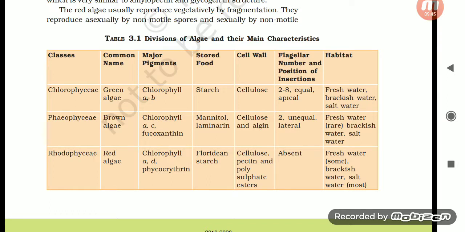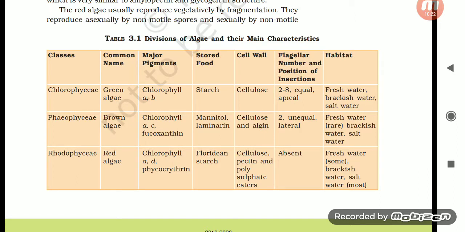Phaeophyceae is brown in color, and that's why it's said to be brown algae. Now, Phaeophyceae has chlorophyll a, c, and fucoxanthin as its major pigments. Phaeophyceae has mannitol and laminarin as stored food, and the cell wall of Phaeophyceae is made up of cellulose and algin. The flagella number is two, and the position is unequal, and insertions are lateral. Phaeophyceae has a habitat of freshwater, rarely brackish water, and salt water. And then we move on to Rhodophyceae.